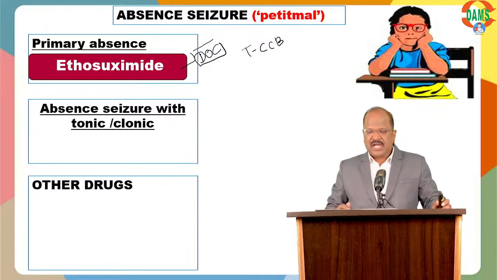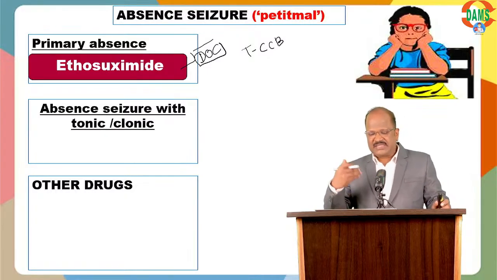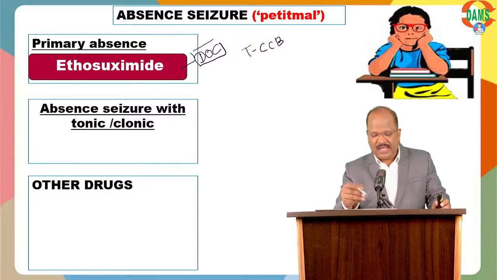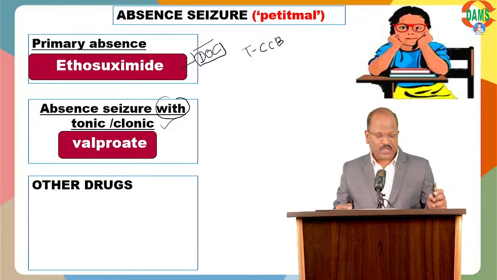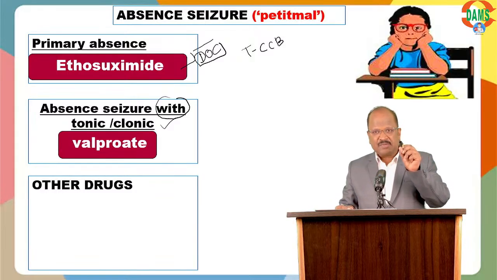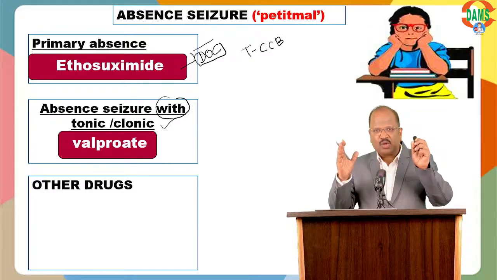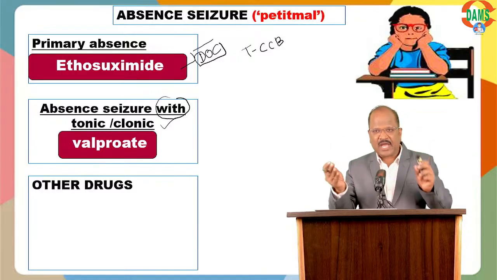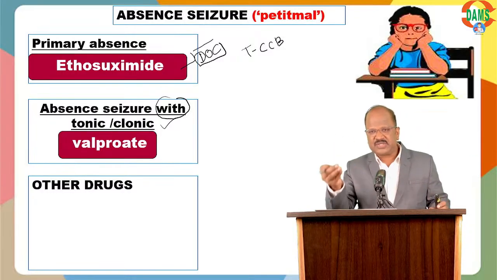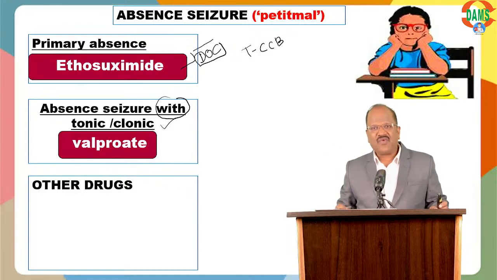But absence seizure sometimes presents with other problems like myoclonic jerks or tonic-clonic seizure. So, only absence seizure means go for ethosuximide; absence seizure with associated problems means go for sodium valproate.